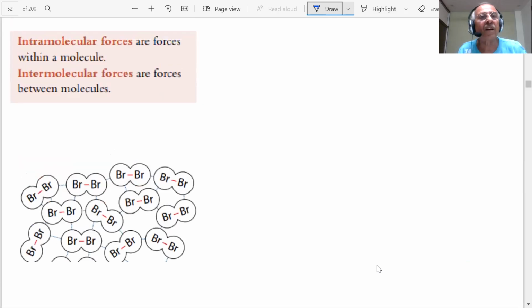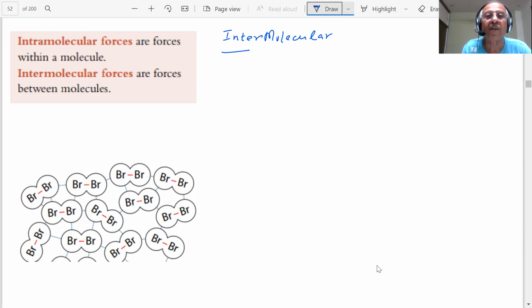So first you will see that there are two types of forces. One, I say, intermolecular. Like inter-school competition, one school is competing with another. Here, inter means that the force is between the molecules. So you have one molecule, and it is having a force with another molecule. These types of forces are called intermolecular forces.